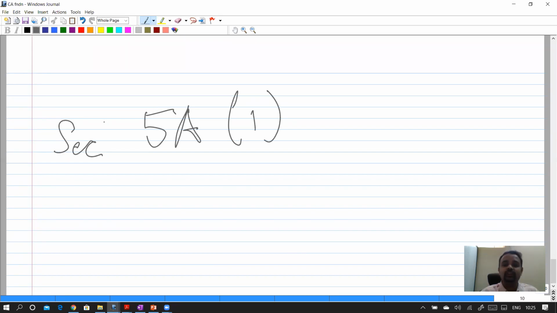Namit, you're right. Arshini, you're also right. Correct. This is read as section 5A, subsection 1. Not 5, it's section 5A, subsection 1.